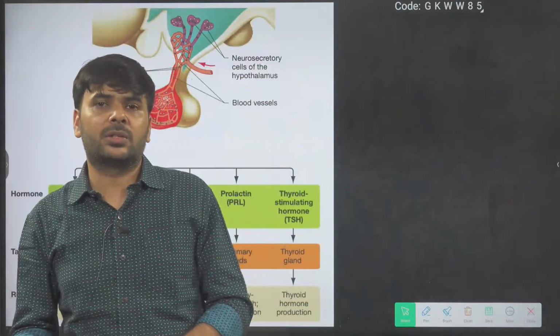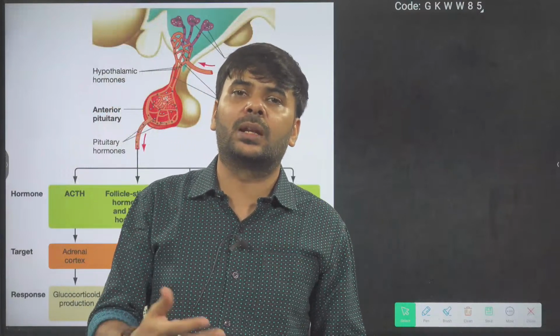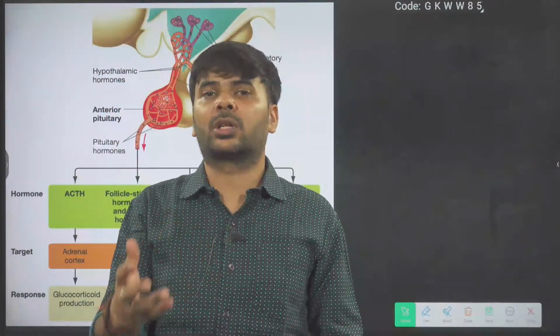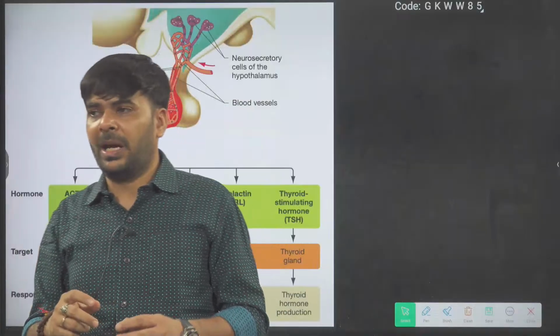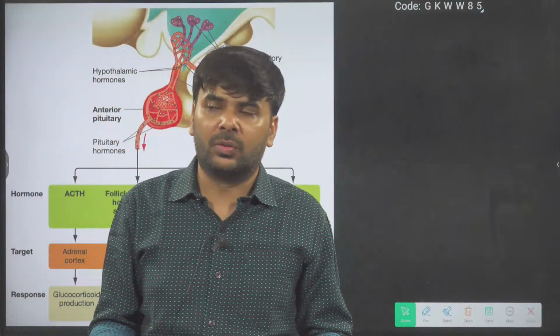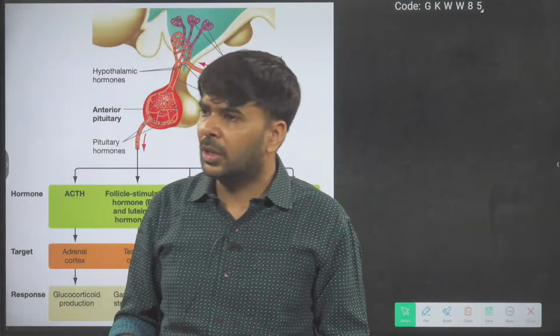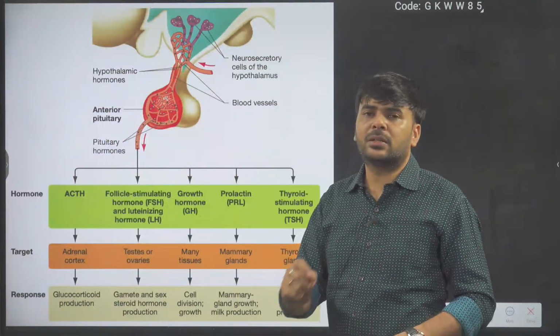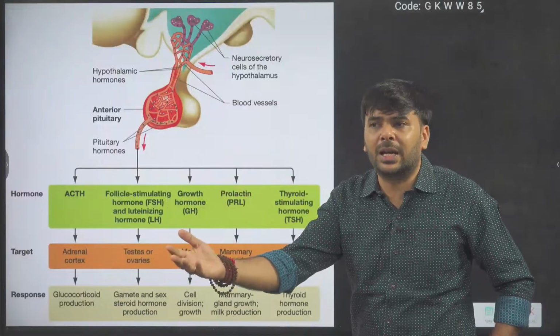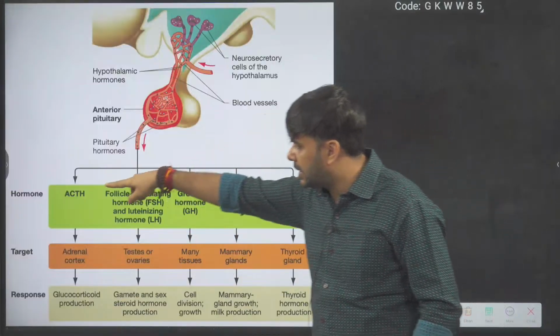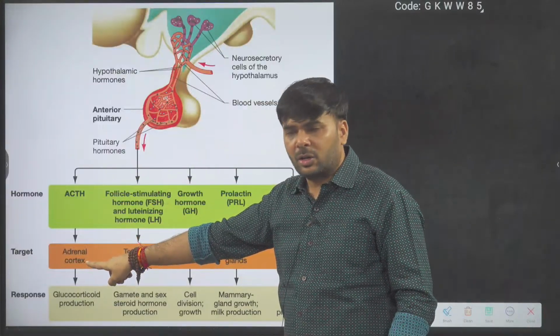That's why the pituitary gland is also known as the master endocrine gland, or band master of the endocrine orchestra. Why is it called that? Because it is controlling other glands. So again, ACTH controls the adrenal cortex.